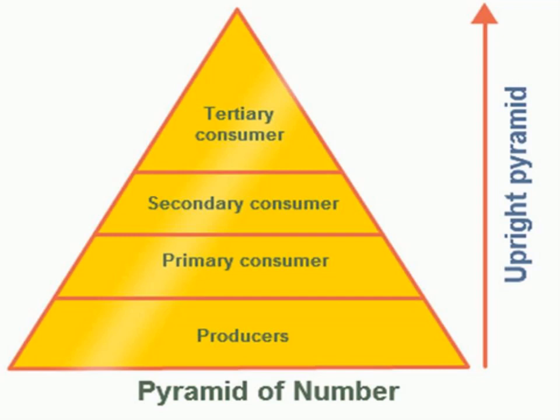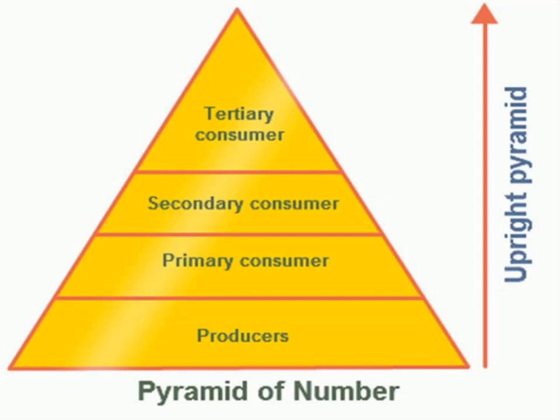Each step of the food chain is known as a trophic level. Producer, first trophic level. Second trophic level, primary consumer. Third, the secondary consumer, that is the third trophic level. Tertiary consumer, that is the fourth trophic level.